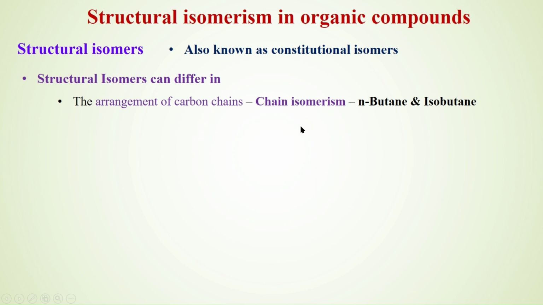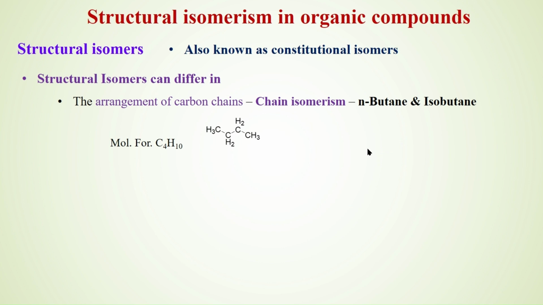Butane can exist in two forms, n-butane and isobutane. The n-butane stands for normal butane. Isobutane is the branched chain isomer of n-butane. Both n-butane and isobutane have the same molecular formula, C4H10.